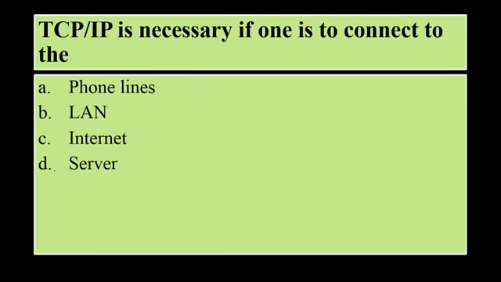TCP/IP, which is Transmission Control Protocol or Internet Protocol, is necessary if one is to connect to phone lines, LAN, Internet, or server. So TCP/IP, Transmission Control Protocol or Internet Protocol, is necessary if one is to connect to the internet. So option C is the correct answer.